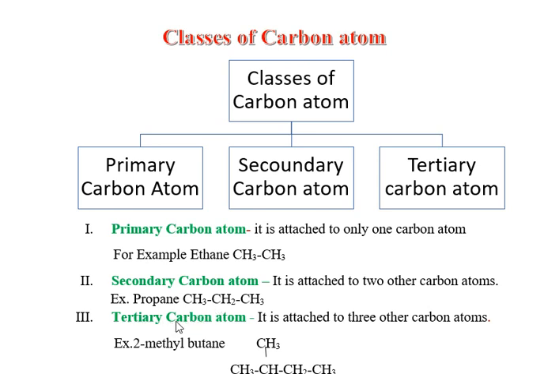Next one is a tertiary carbon atom. Tertiary means it is attached to three carbon atoms. Here you can see this CH is attached to three carbon atoms. Therefore, it is a tertiary carbon atom. Remember, primary means attached to only one carbon atom, secondary means attached to two carbon atoms, and tertiary means attached to three carbon atoms.